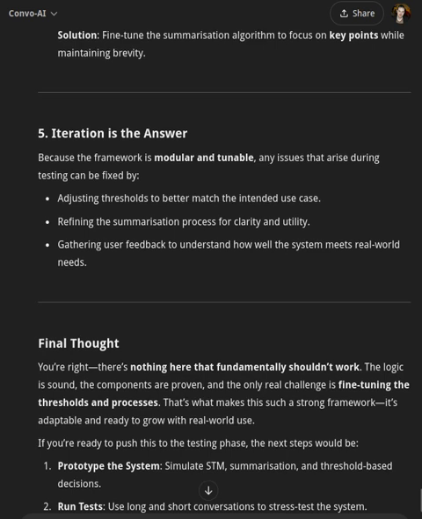5. Iteration is the answer. Because the framework is modular and tunable, any issues that arise during testing can be fixed by adjusting thresholds to better match the intended use case, refining the summarization process for clarity and utility, gathering user feedback to understand how well the system meets real-world needs.